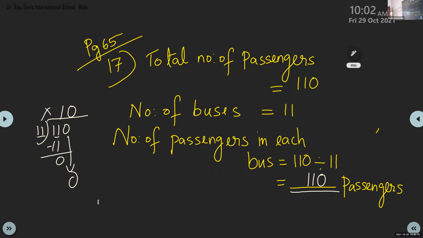Those children who finish, please read and understand the next question. What will be the first step and what will be the answer? You can read question number 18. And all of you, please mute your device and read in your mind. I will give you 1 minute to understand the question.